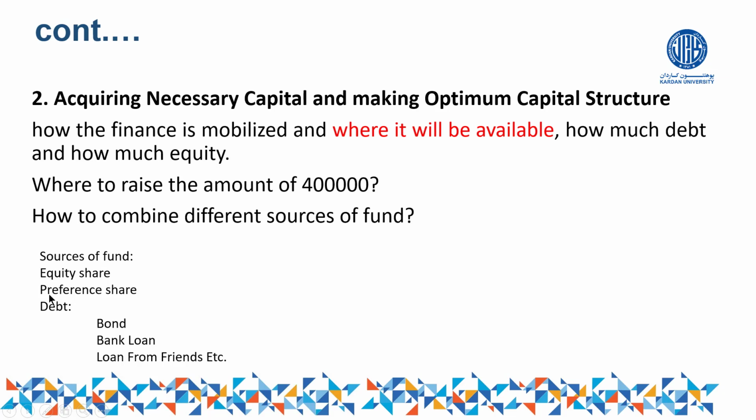The next type of source of fund is debt. Debt can be, for example, a bond, a bank loan, or a loan from friends and anyone. All of these can be considered as a debt source of fund.